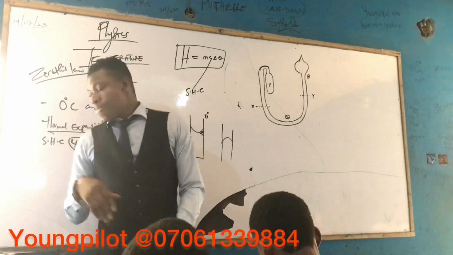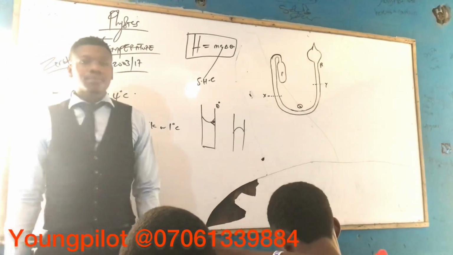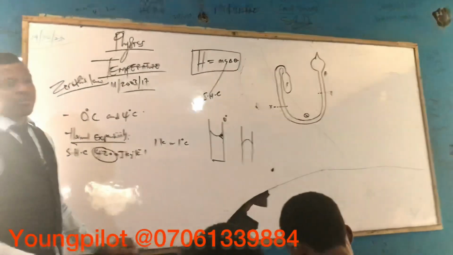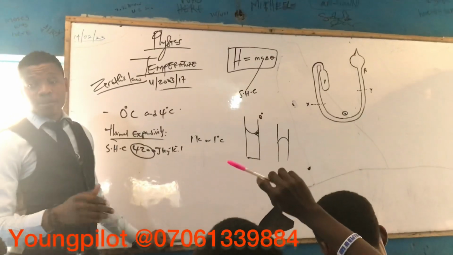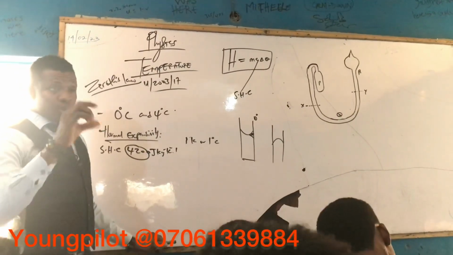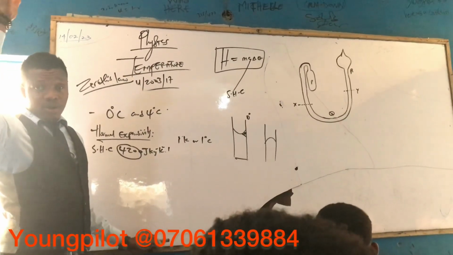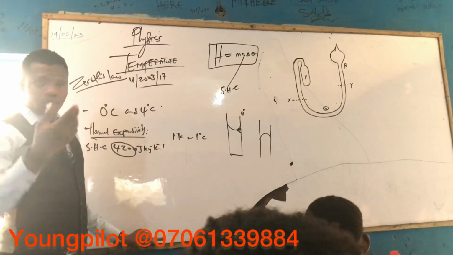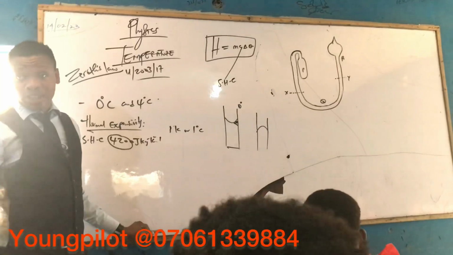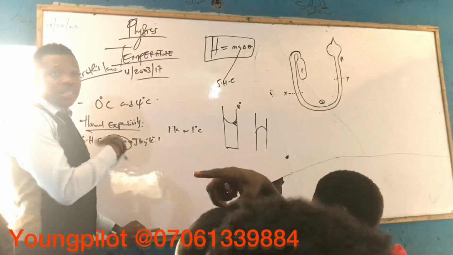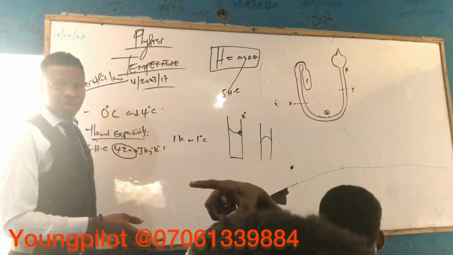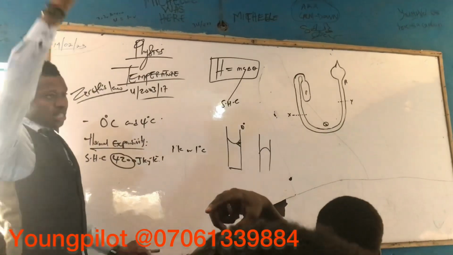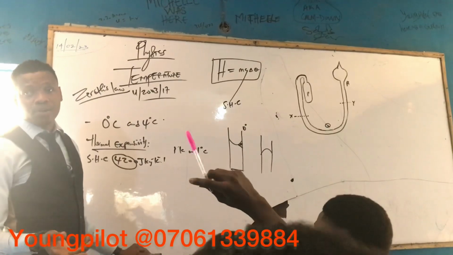All right. Sir, I have a question. You say that the water starts from 0 degrees. What of the mercury? I'll tell you the temperature of mercury. Mercury we can read from 0, but what we are saying is that it can read above 4. Alcohol can read above 4. Water cannot go above 4. And you know normal human temperature is about 32, right? So that means we can't even use water to measure. Once you reach 4, it will fall back to 0. I don't get the idea. So alcohol and mercury can read above even body temperature.